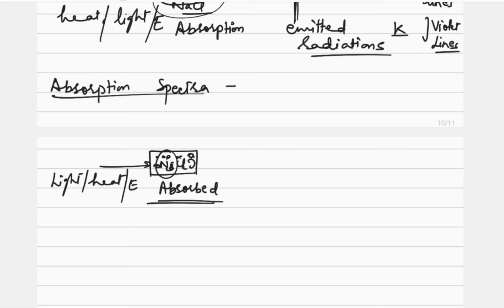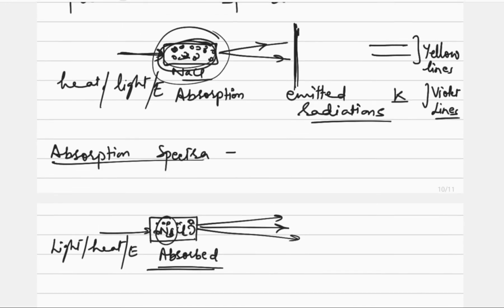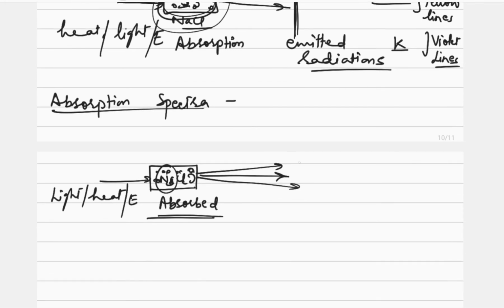Remaining is transmitted. So please mind it, there we observe the emitted radiation, here we are observing the transmitted radiations, transmitted light, right?